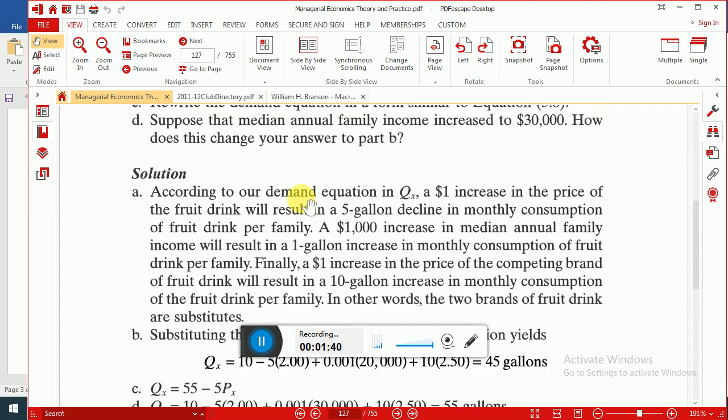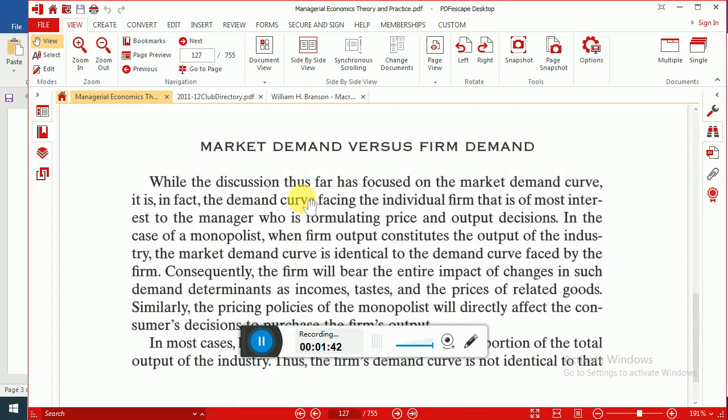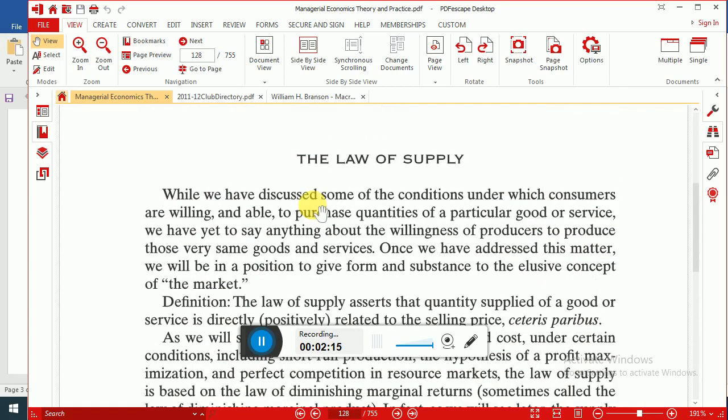supply and demand curves, and we initially defined market. Market is a place where buying and selling take place. So buying is represented by the demand curve, and the supply side represents selling. Selling is represented by the supply curve. Market is in equilibrium where quantity demanded is equal to quantity supplied.